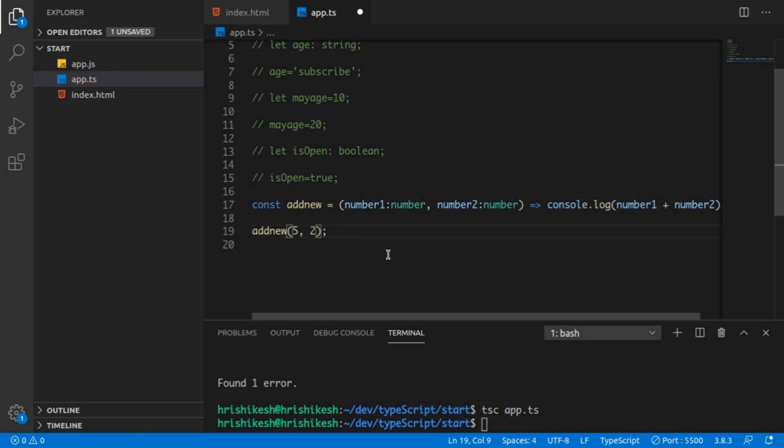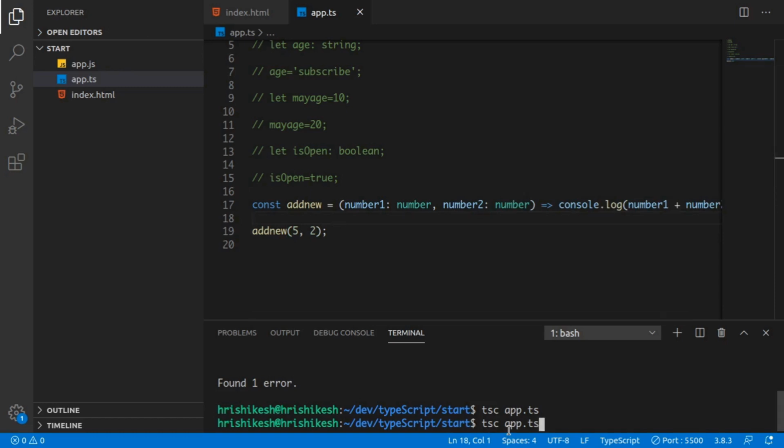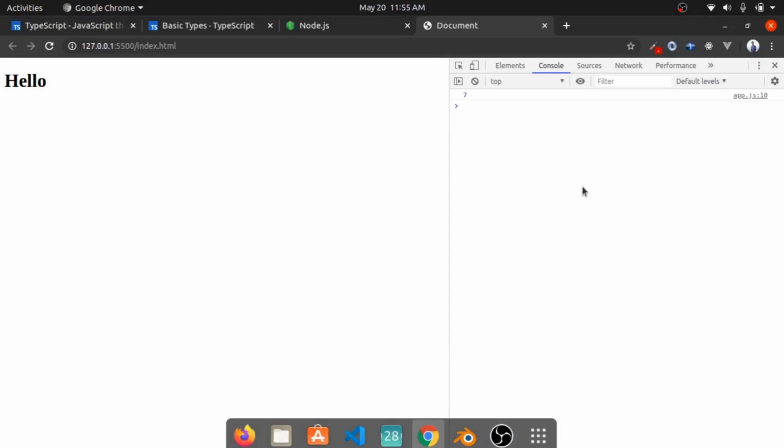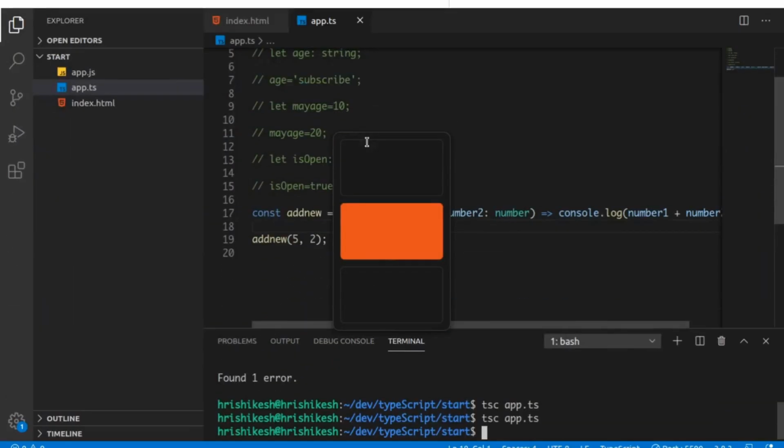If we write 5 here, it is good because 5 is a number, and it only requires a number in this first place. Then if we compile it, voila, as we expected, it gives us 7 in our browser.